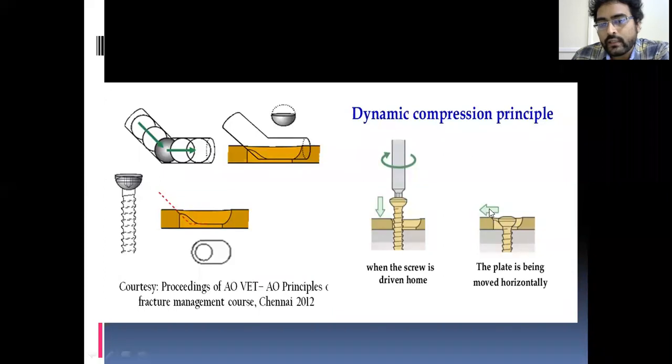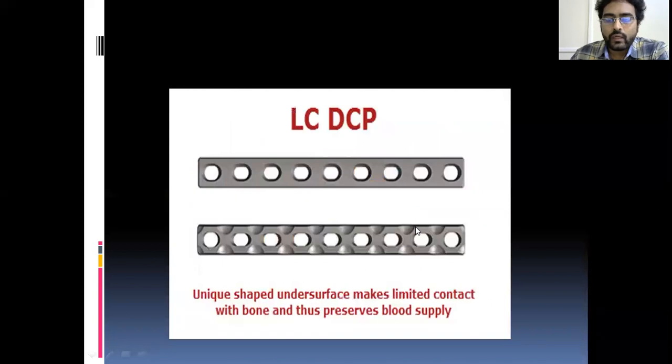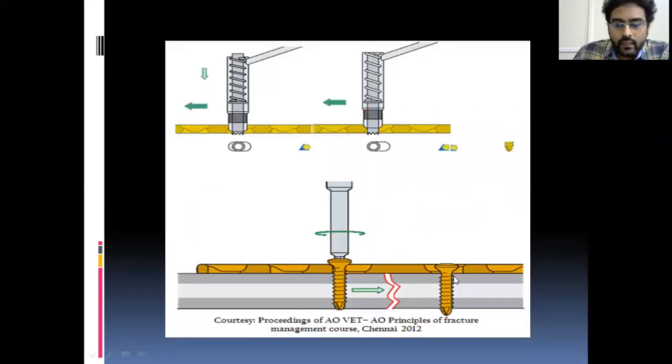Newton's third law says there is an equal opposite reaction. This force is the action. And what is the opposite force? The plate moves towards the opposite side. In order to drive the screw towards the center, it moves to the opposite side. Now what happens? See, one side of the plate is fixed to the bone, so it cannot move. The other side you are fixing the dynamic screw.